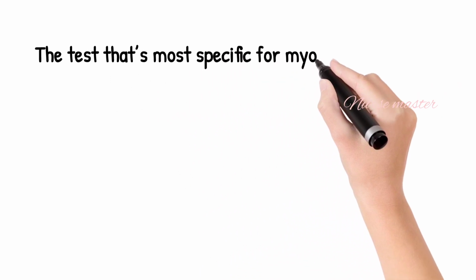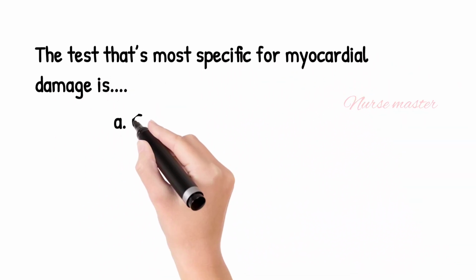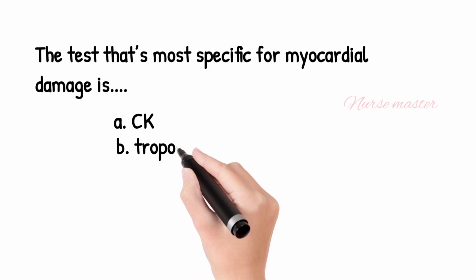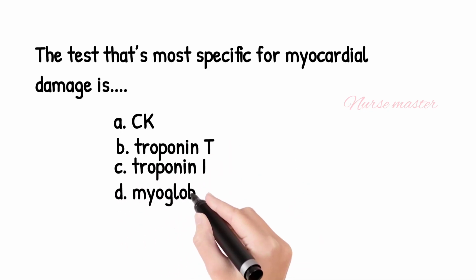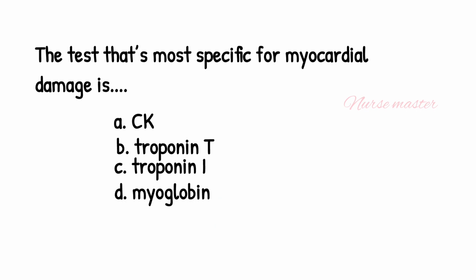The test that is most specific for myocardial damage is option A, creatine kinase, option B, troponin T, option C, troponin I, option D, myoglobin. The answer is option C, troponin I.